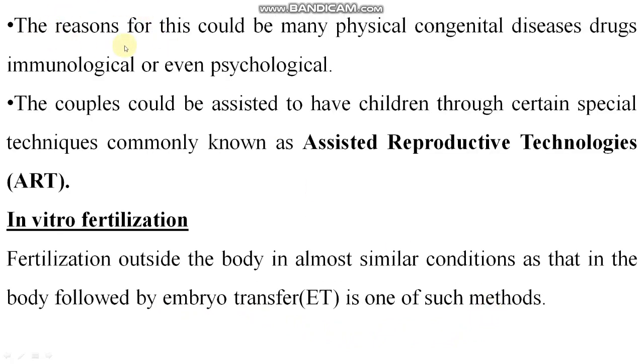The reasons could be many: physical, congenital diseases, drugs, immunological, or even psychological. The couples could be assisted to have children through certain special techniques commonly known as assisted reproductive technologies, that is ART, like in vitro fertilization. These are some techniques by which infertility